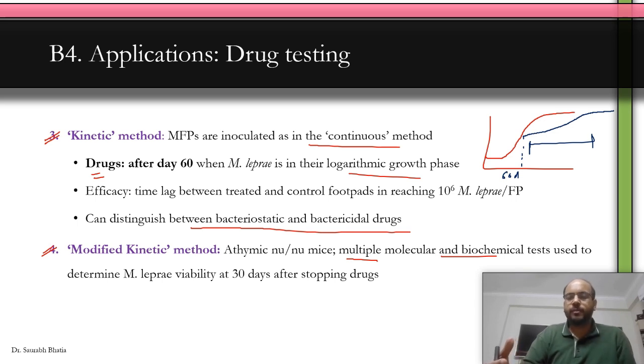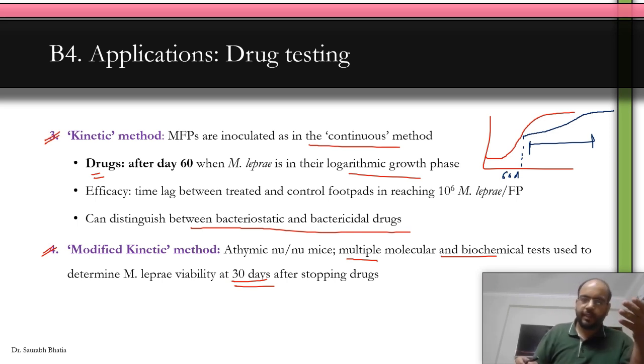And by using biochemical tests, you can do analysis early. You need not wait for 60 days. You can do it as early as 30 days in a modified kinetic method. Clear? If there's any confusion in the methods, just let me know in the comment section. I will explain again. You just remember the names: continuous, proportional method, kinetic method, modified kinetic method. Clear? Let's move forward.